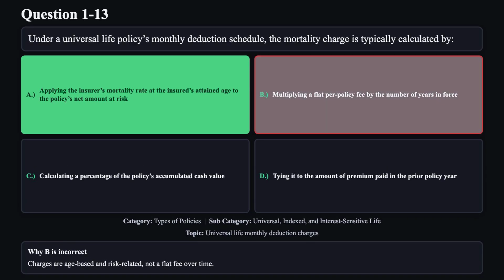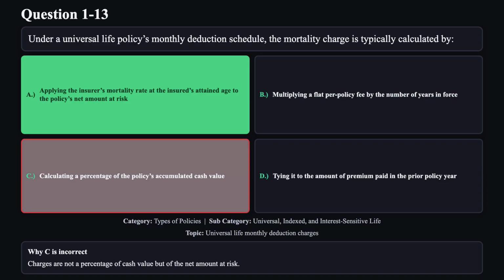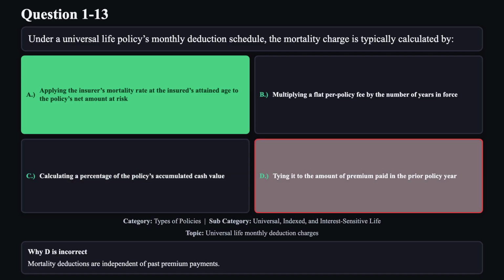Reason B is not correct. Charges are age-based and risk-related, not a flat fee over time. Reason C is not correct. Charges are not a percentage of cash value, but of the net amount at risk. Reason D is not correct. Mortality deductions are independent of past premium payments.